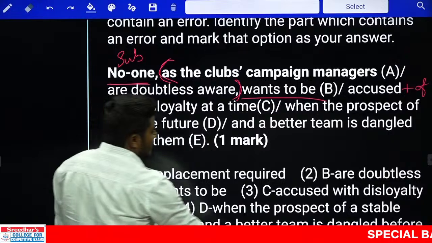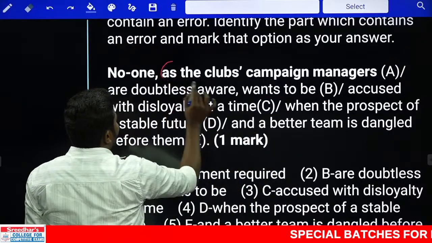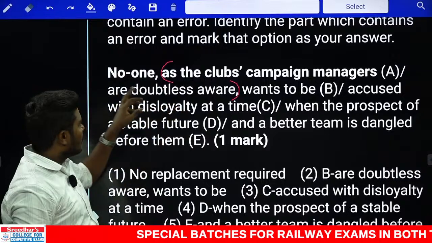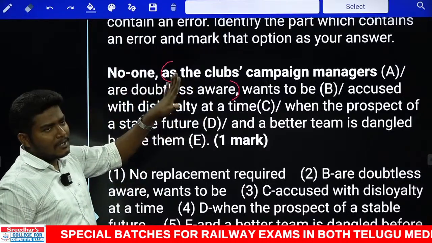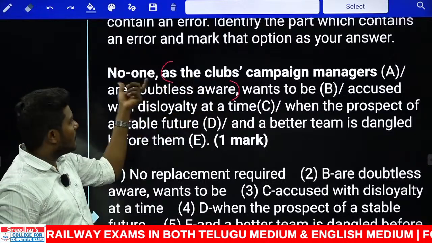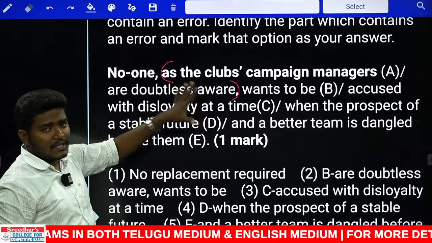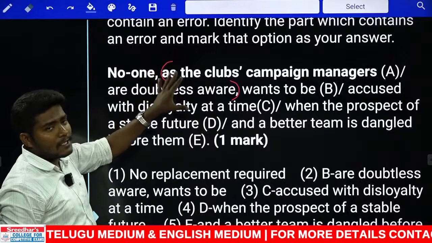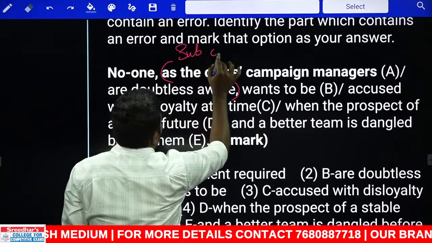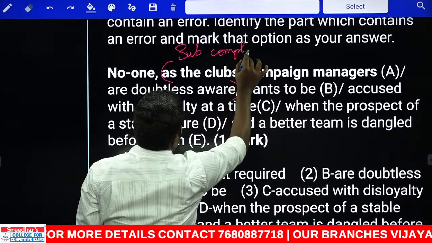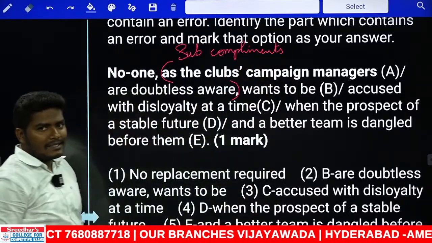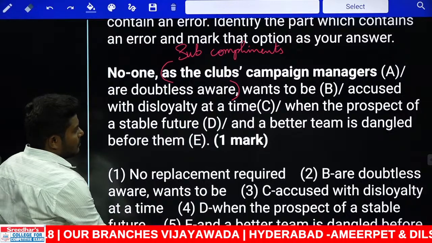Okay, so this is a case where you can easily find the answer through contextual understanding. Remember, whenever there is a sentence like this, the part which is in the bracket is giving more information about the subject or the information given in the whole sentence. Basically these are called subject complements. What are they called? Subject complements. They are given in addition to the subject basically. Okay, next, 125.